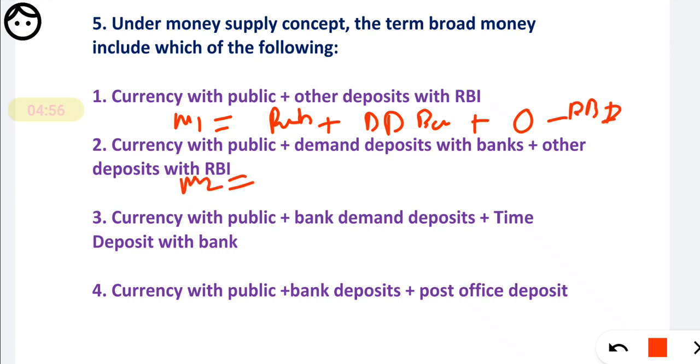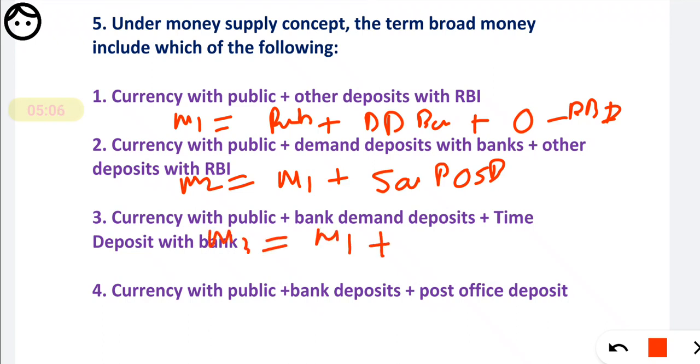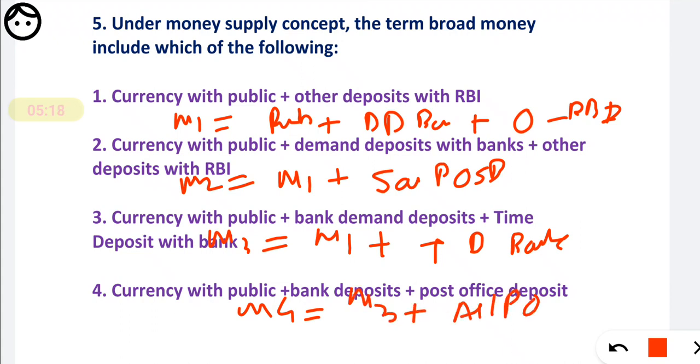M2 is M1 plus savings deposits of post office savings banks. What is M3? M3 is M1 plus time deposits of the bank. And what is M4? M4 is M3 plus all post office deposits, excluding NSC.